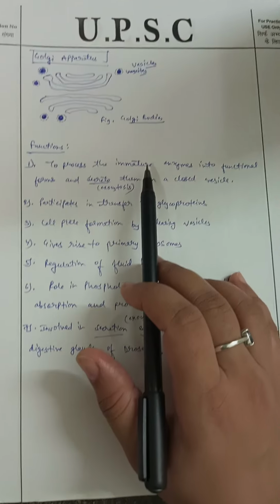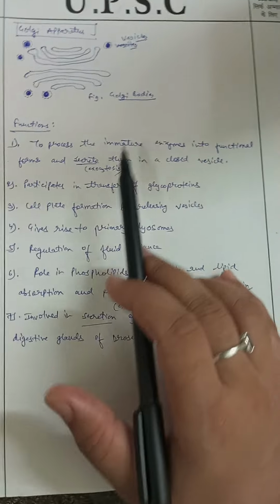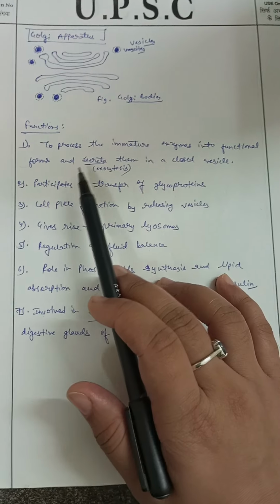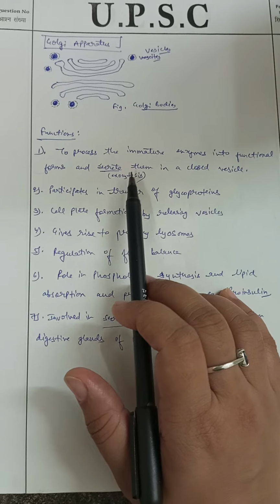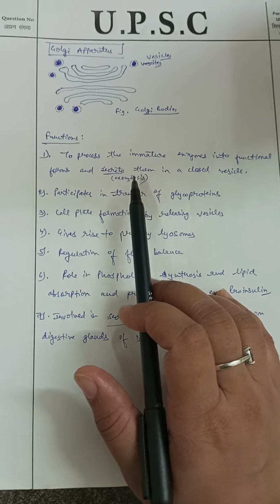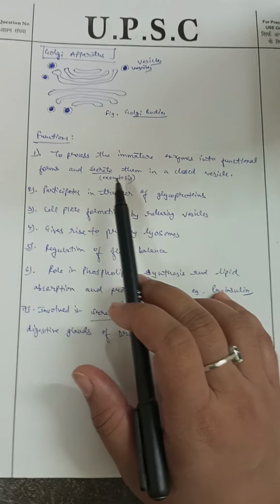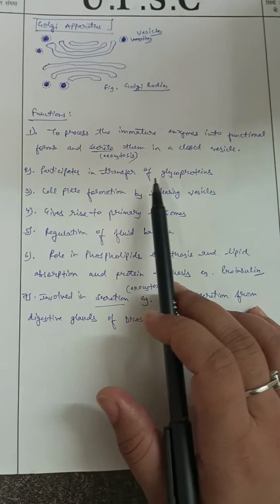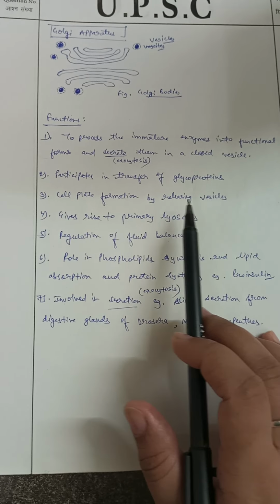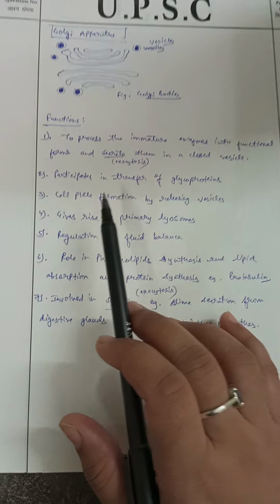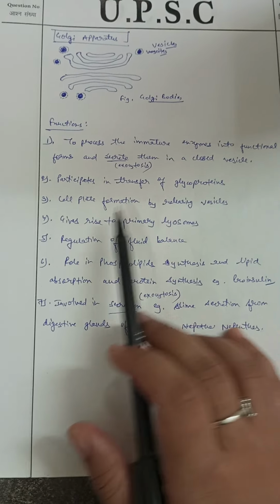Now the functions of Golgi bodies are to process the immature enzymes into functional forms and secrete them in a closed vesicle. Here the secretion is also called exocytosis. When something is removed out of the cell, then it is called exocytosis. Then it participates in the transfer of glycoproteins. Then cell plate formation by releasing the vesicle. When you study the cell cycle, there is a formation of the cell plate.